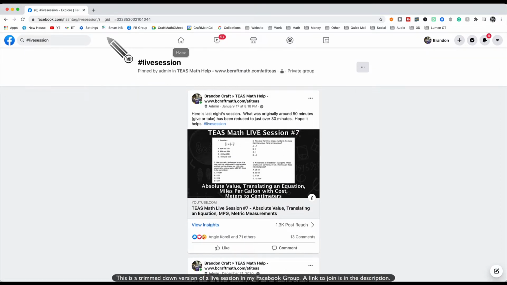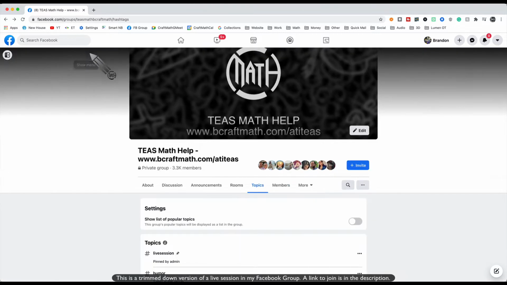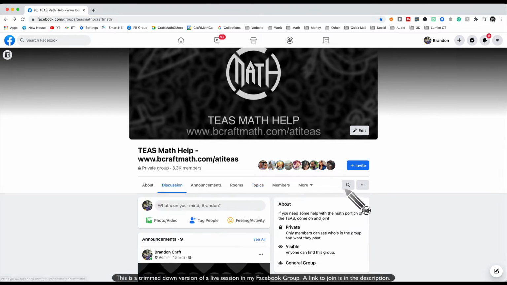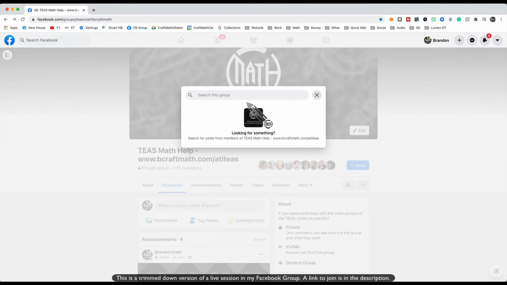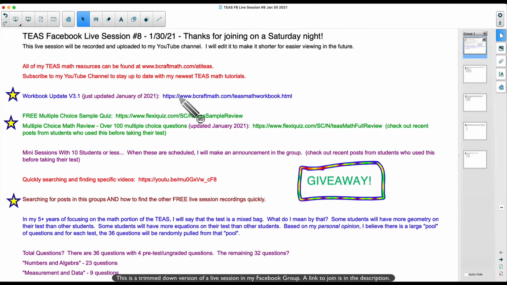And something else worth mentioning is when you're in the group, if you want to post a question, by all means do so. Sometimes you may get a quicker response if you use this little search magnifying glass here. Maybe you can type in a keyword to a problem, but you can search for posts just like that in the group as well. But enough of that. I said I wasn't going to spend a lot of time on all that stuff tonight.